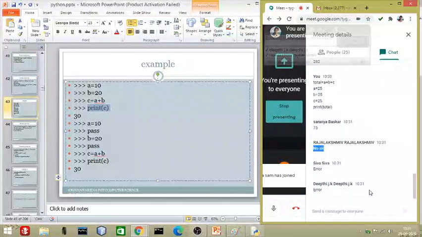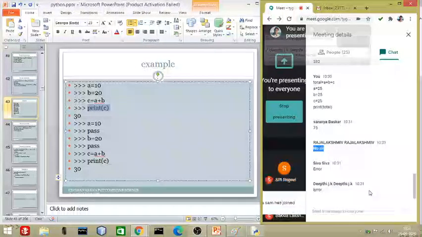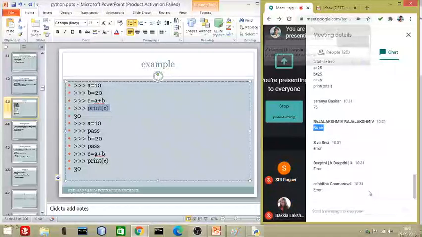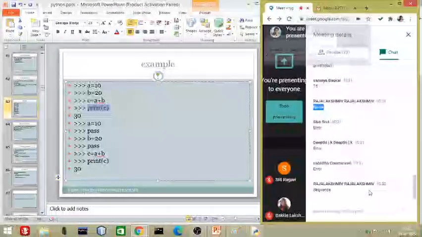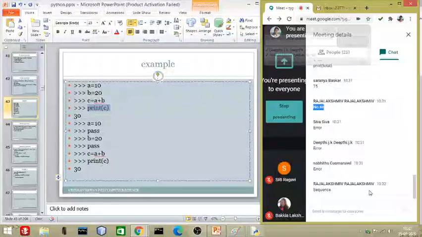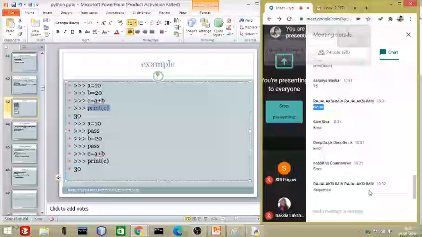So I hope it is clear to everybody. This is called the sequence of your program. So don't think that all programs will go as a sequence. Python programming provides you a facility to change the sequence of your program.